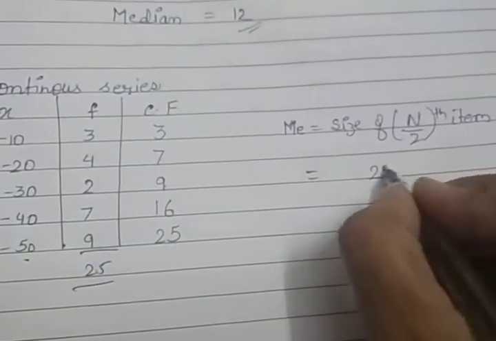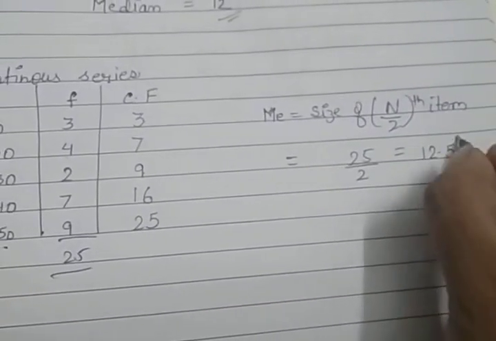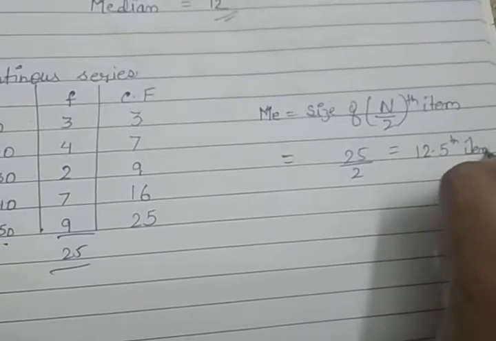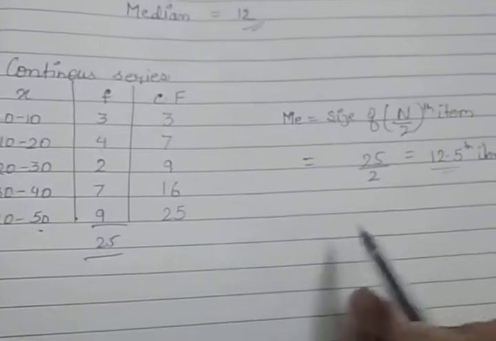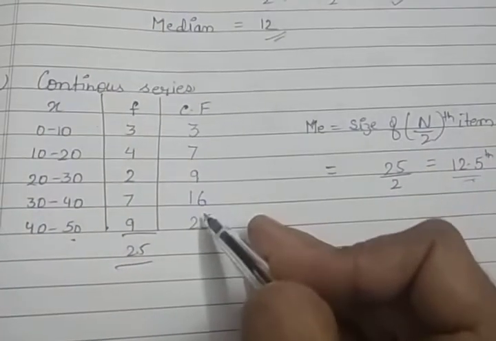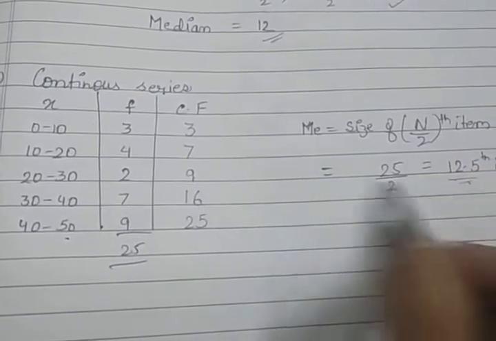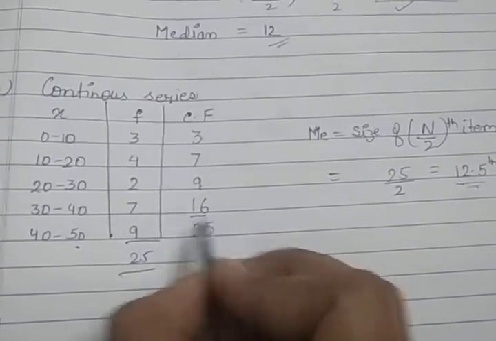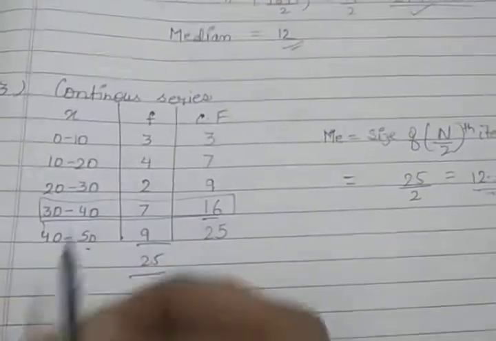So 25 upon 2, that means 12.5 item. Now we have to search 12.5 in the particular class interval. First of all, check it in the CF, either equivalent or greater. 12.5 we don't have, so just greater than 12.5 is 16. So now this one is your median group.